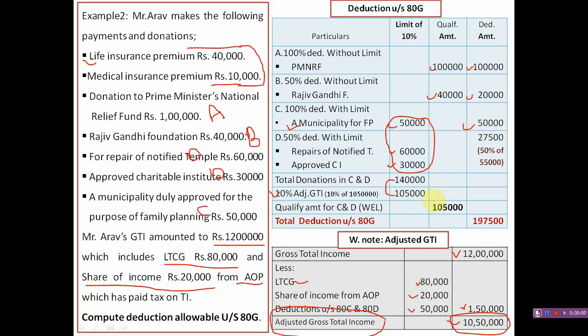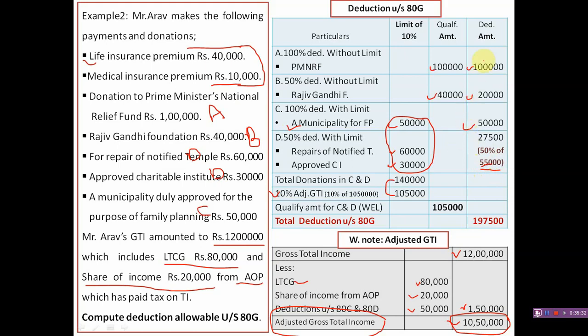Next, compute the remaining qualifying amount. 1,05,000 minus 50,000, that is 55,000. 50% of that is allowed as deduction for category D. 55,000 is called the net qualifying amount. 50% of this is qualified in case of category D, that is 27,500.